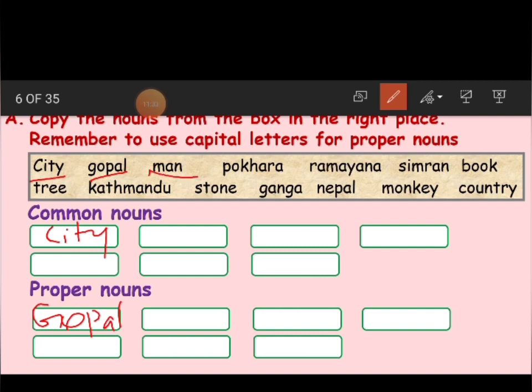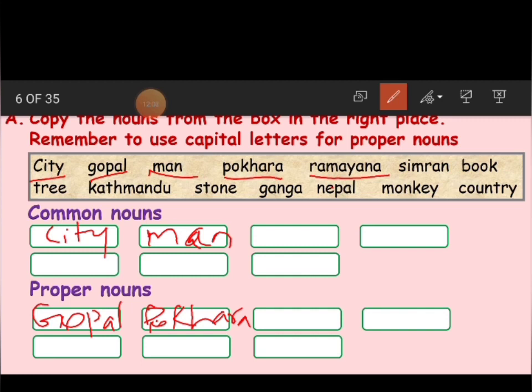Now the third one. Here man. Man. Common or proper noun, children? Yes, this is a common noun. Man. We are telling that man, that's all. We are not naming him. We don't know his name. So that is why it is a common noun. Pokhara. Pokhara means what? Name of a place. Name of the place, which comes under proper noun. Okay. Pokhara. This is a proper noun. Okay, children. Now here Ramayana.